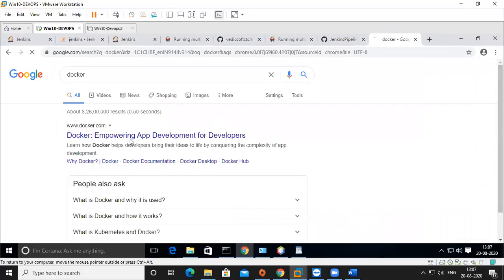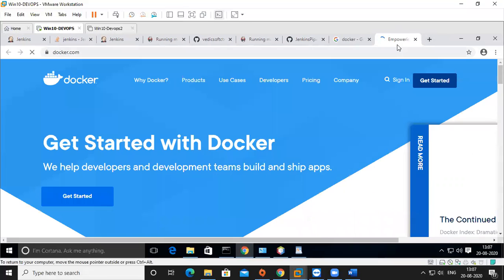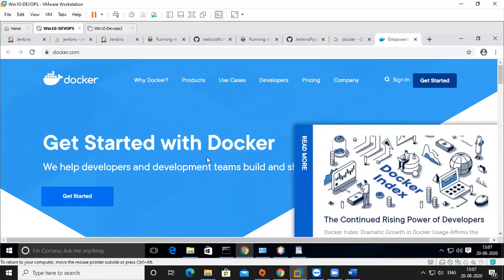Docker is a container virtualization. Tomorrow I will explain what Docker is and all. This is the Docker symbol. Docker is one tool by which we can do container virtualization.